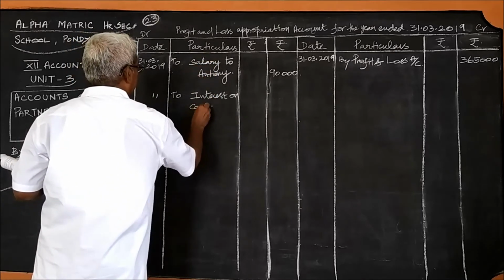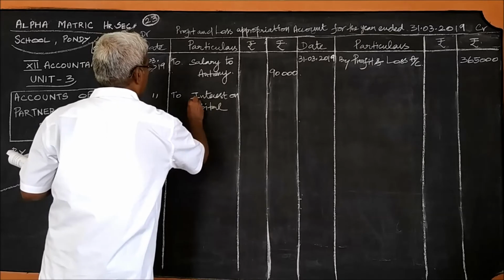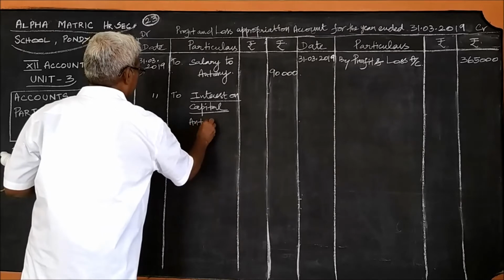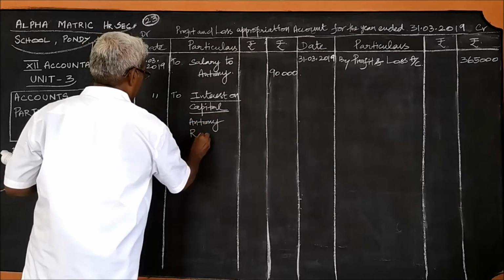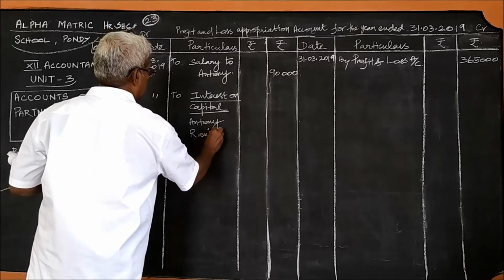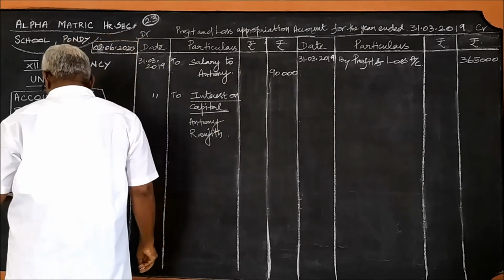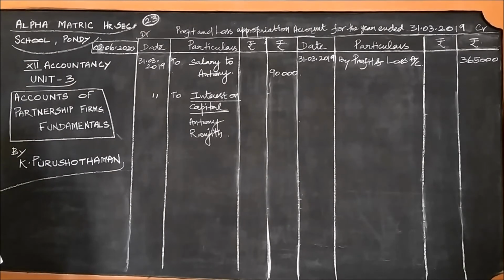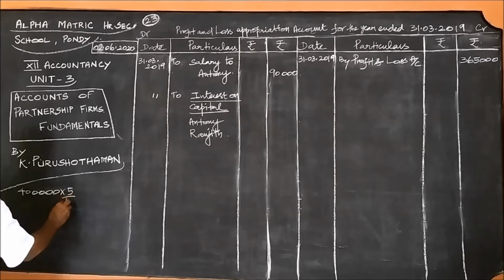Now we can find interest on capital. The two partners, Anthony and Ranjit. Anthony, how much to get in the name of interest on capital? 5%. So, Anthony 4 lakhs into 5/100, Ranjit 3 lakhs into 5/100.